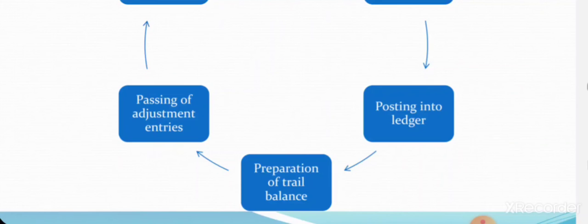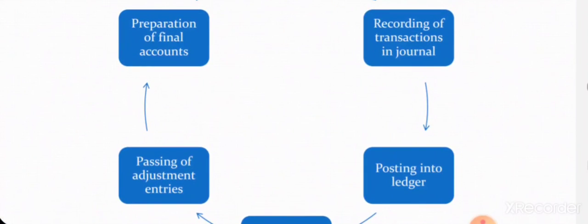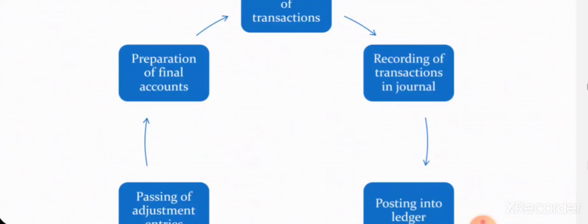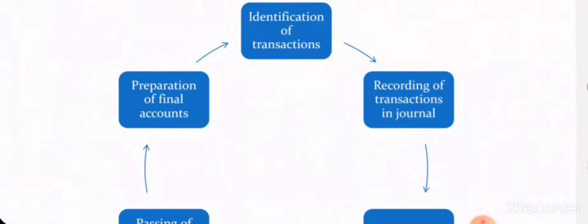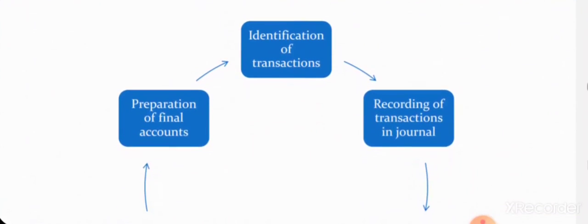Then comes the passing of adjustment entries. There will be certain entries for which we have to make adjustments. And finally, the preparation of the final accounts. The final accounts include the trading account, the P&L account, which is the profit and loss account, and the balance sheet. From the balance sheet we can understand the assets; there will be an asset side and a liability side. So from that we will understand what our gross profit or our profit and loss is, whether our organization is running in a positive way, whether it is having a profit or a loss. So I hope the accounting cycle is clear to you.